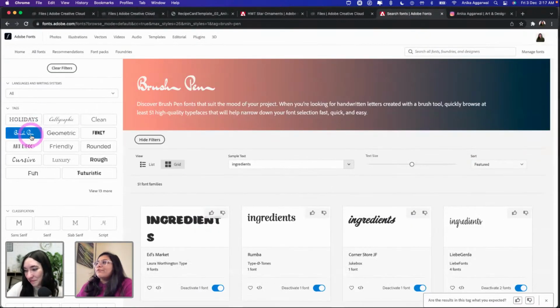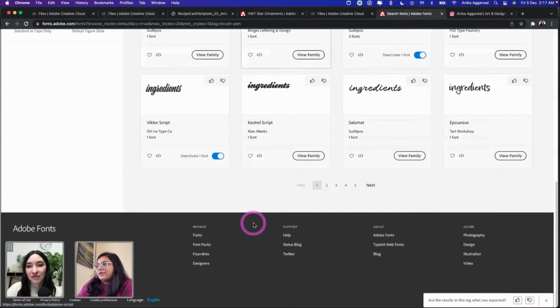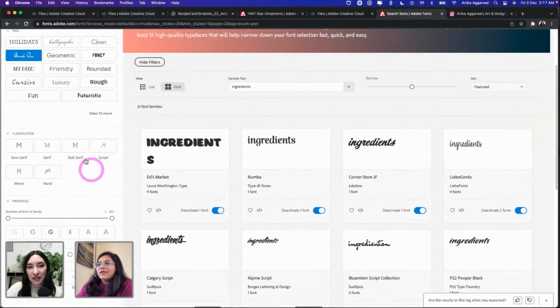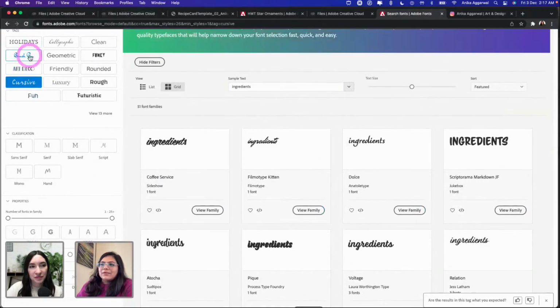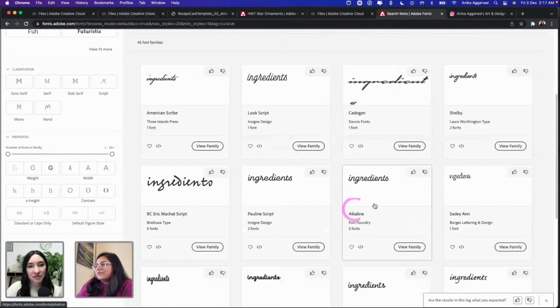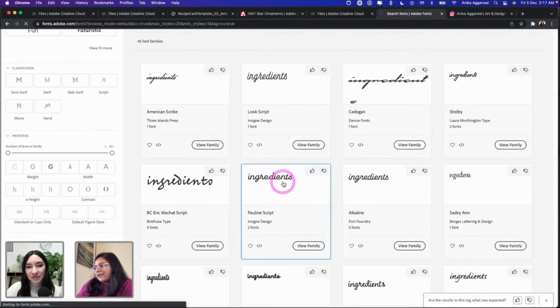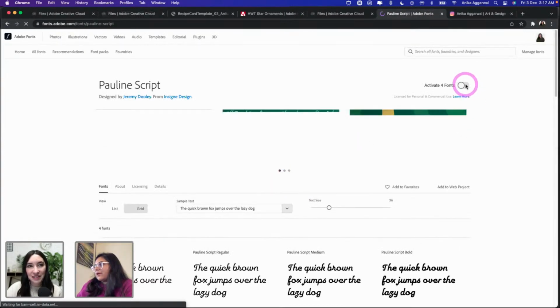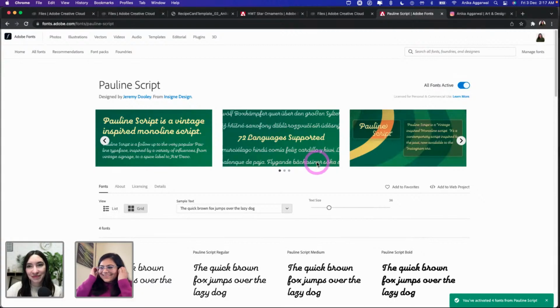But if you go to Adobe Fonts, you can see brush pen and you have all of these fun little brush pens as well. They're so good. And there's cursive as well. You can choose, like, I really like this Pauline script. I'm going to activate that. I love that you just activate it and then there it is in your Illustrator ready to go. No downloading, no installing. It's so nice.